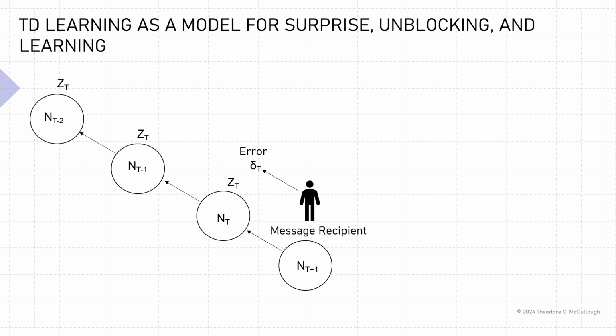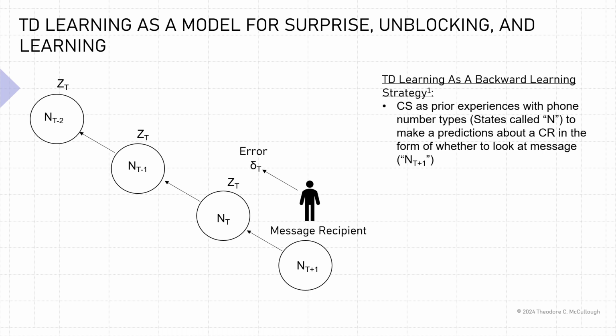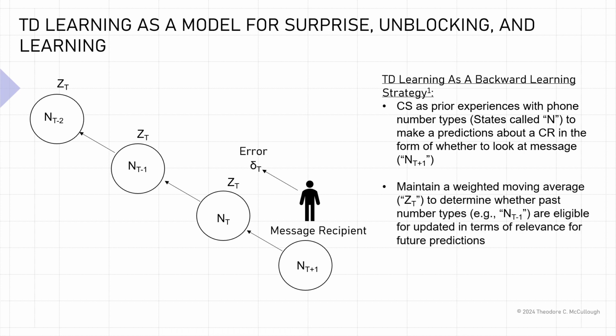And this model is known as Temporal Difference Learning, or TD learning. And it's a model for surprise, unblocking, and learning. Let me explain. TD learning is really a backwards learning strategy, where, for example, a conditional stimulus, such as prior experiences with phone number types, and we'll call that N, makes predictions about the possibility of conditional responses in the form of whether to look at a message or not.